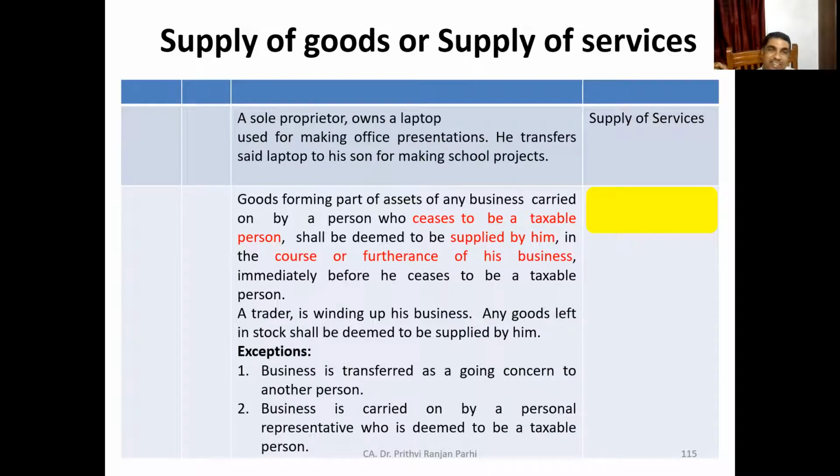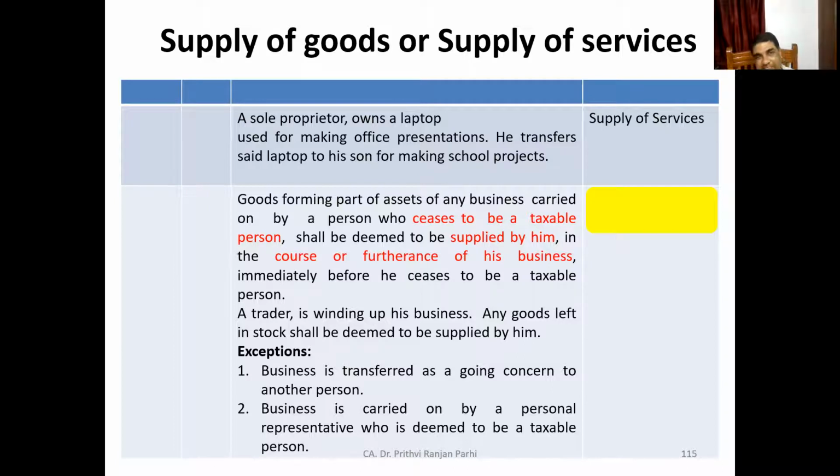For example, let us say a trader is winding up his business. Any goods which are left in his stock shall be deemed to be supplied by him. Understood? Or there are exceptions. Two exceptions are there: where business is transferred as a going concern to another person, in that case it will not be treated as a supply, and the stocks will continue to be the business stocks. Or another situation, where business is carried on by the personal representative who is deemed to be a taxable person. In that case also, it will be considered as a business asset. Otherwise, it will be considered a supply.